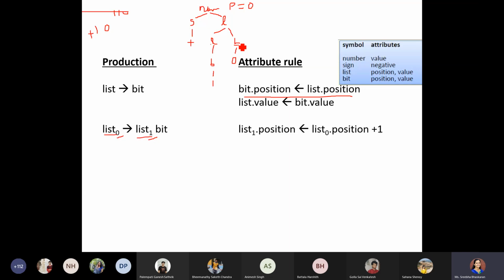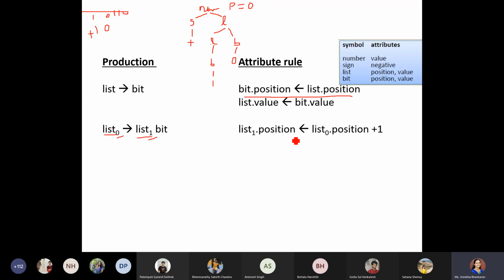So my parse tree expansion also will be towards the left. Since the position starts from 0 onwards, it would be the next bit. If I say 1 0, my position would be 0, and the next position should be 1 here, right?